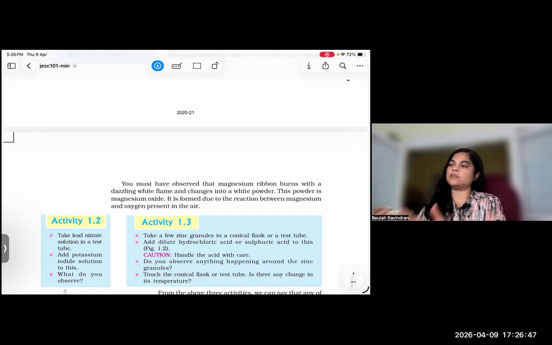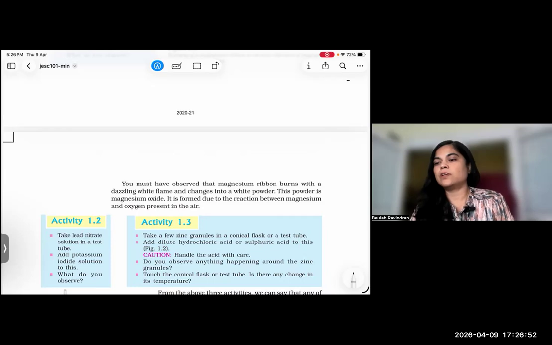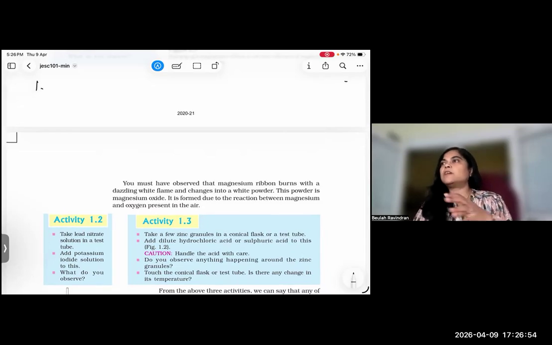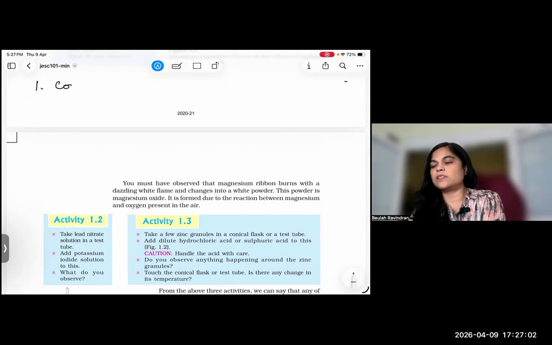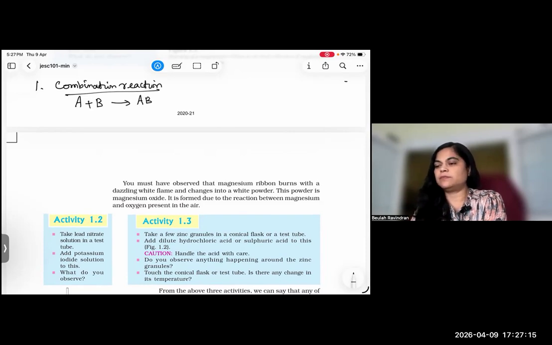Right now, to the next step, we will see types of reactions. What are the types of reactions we are going to see? I will give you a very clarified outline so that we get into the lesson very easily. The first one is combination reaction. That means if A and B are the reactants, AB is the product. It is combined. So these are reactants, this is the product.